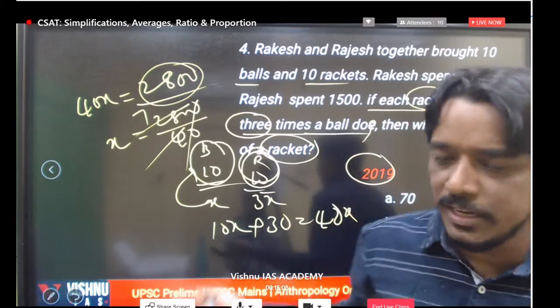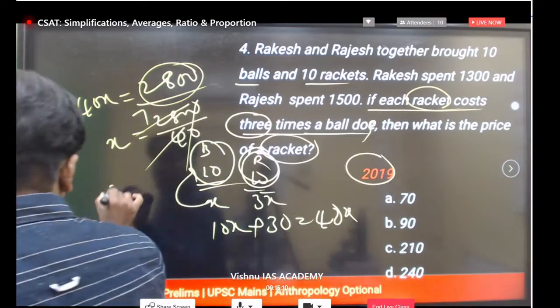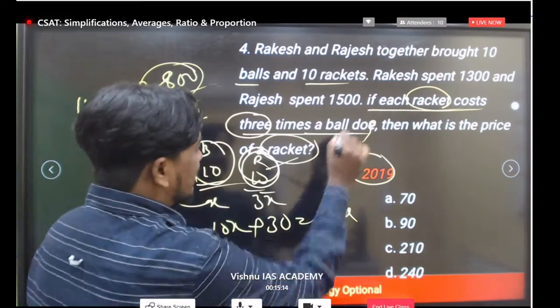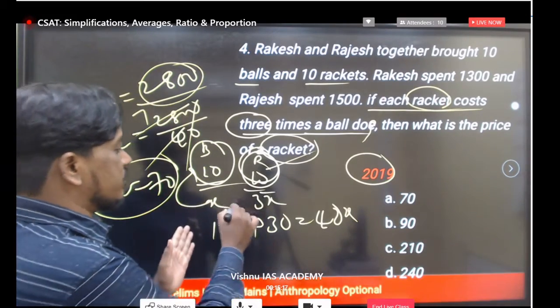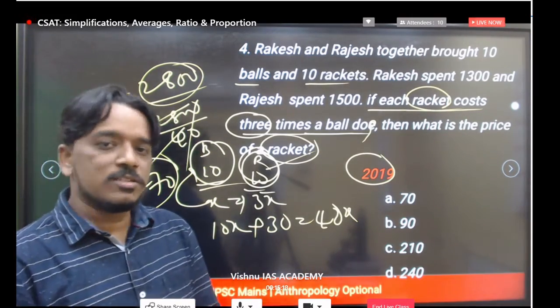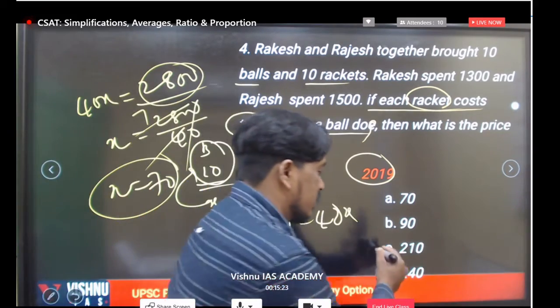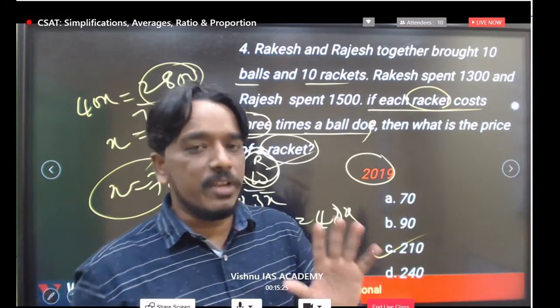4 7 times 70 we are getting. That is, one ball cost is 70, so what is the rocket cost? One ball cost is equal to 3 times the rocket cost. So definitely if it is x, it is 3x. If it is 70, it is 210. So we can take the direct answer 210.